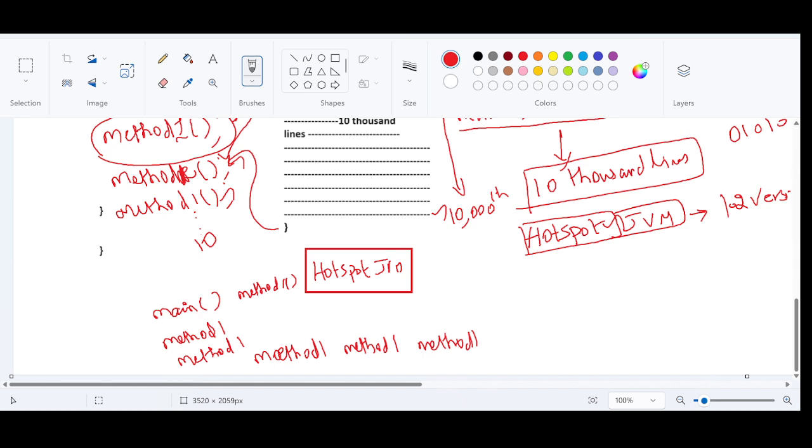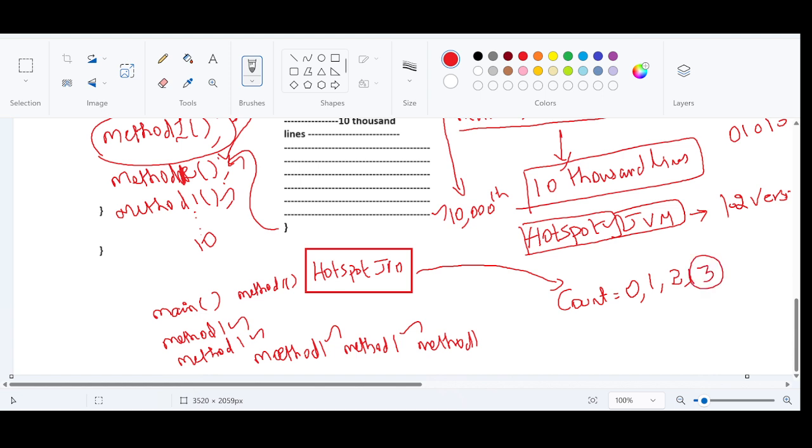HotSpot JVM will start counting the execution. When method 1 is getting called for the first time, it will keep a count. HotSpot JVM is going to count the number of times that a particular specific method is being called. First time the count is going to be 0. Second time the same method is getting called, count is going to be 1. Same method is getting called, count is going to be 2. Same method is getting called, count is going to be 3.